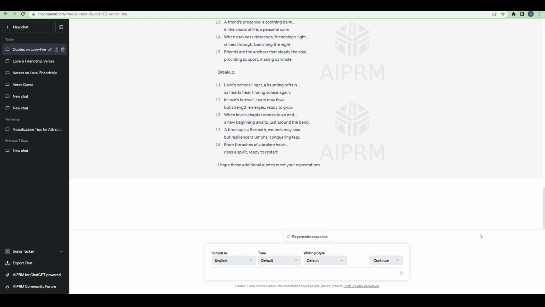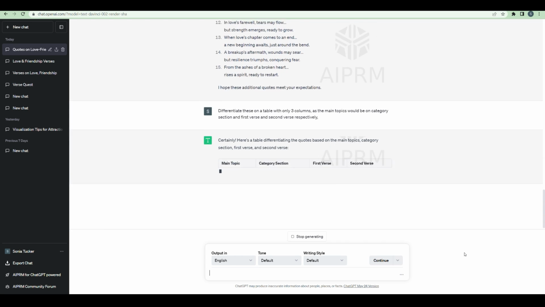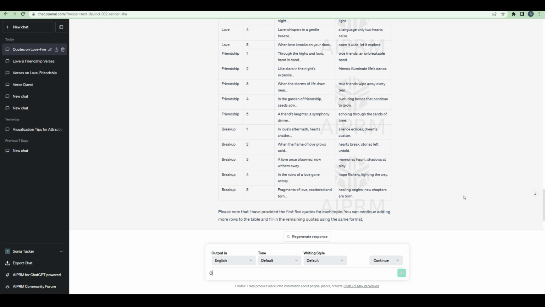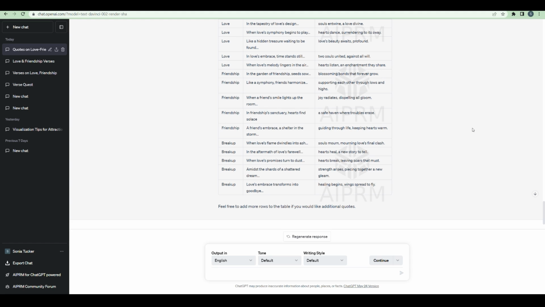And we simply give the second prompt here, and the second prompt goes: differentiate these in a table with only 3 columns, where the main topics would be the category section, and the first verse and second verse respectively. We give this second prompt and simply click on the enter button. Now we say only create the 3 columns, and it gives the proper format as main topic, first verse, second verse. So now I ask ChatGPT to get more in the same format. It gives them accordingly, and we can simply copy and paste it.